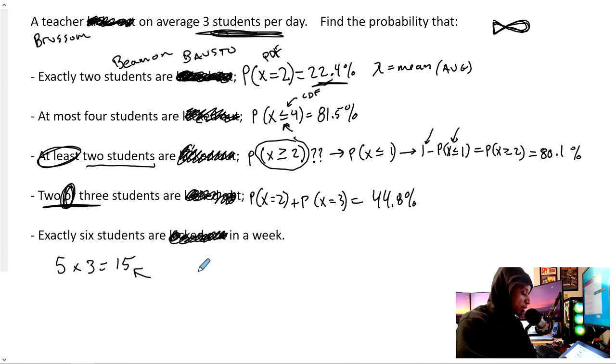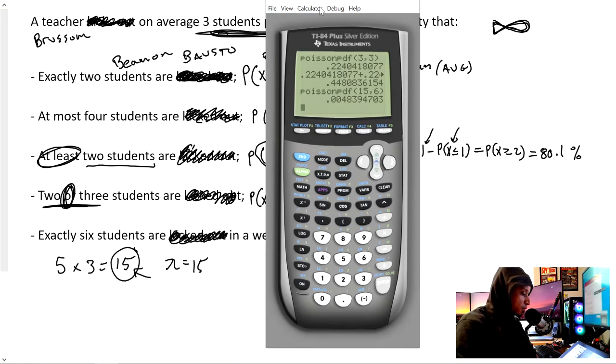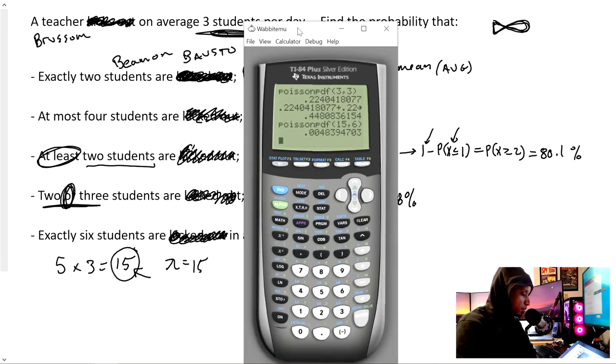So now we're going to do the same exact thing, except now our lambda is going to equal 15. Let's try that. It says exactly 6, so we're going to do Poisson PDF. Lambda is 15 now because it's per week. We said 6, paste, and then that's our probability. So it's going to be 0.0.